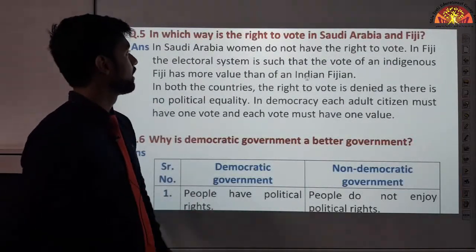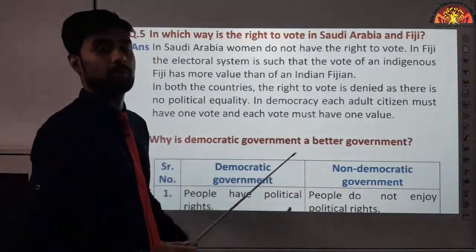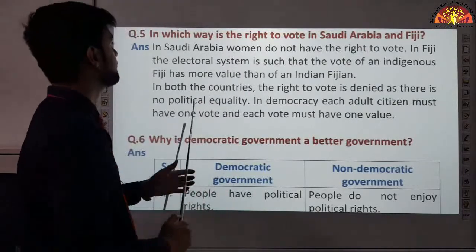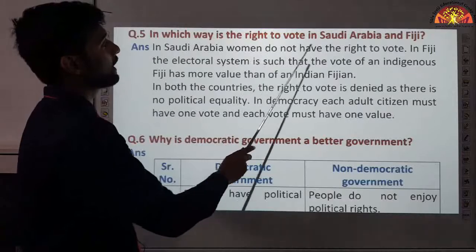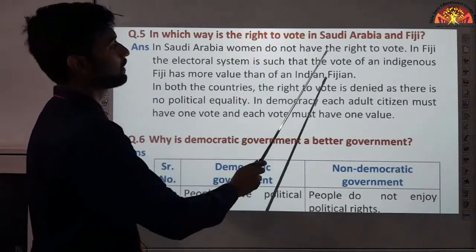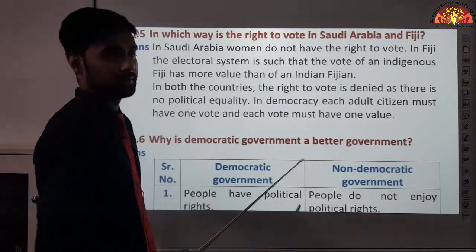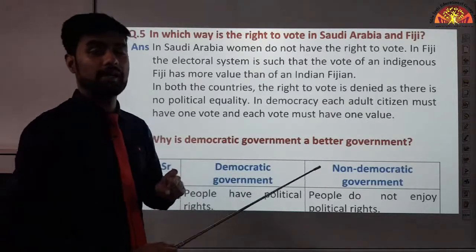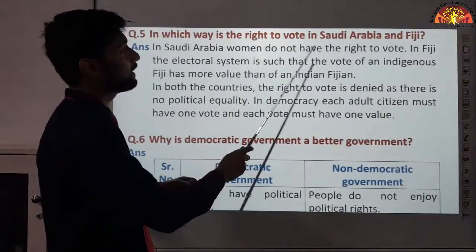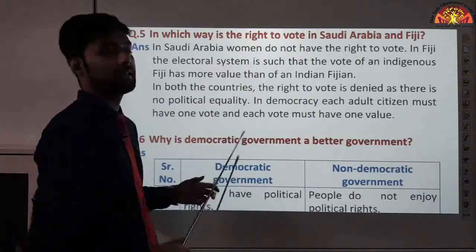Next question, in which way is the right to vote denied in Saudi Arabia and Fiji? For both the countries, it is asking what is wrong with the right to vote there, okay? Let's see, in Saudi Arabia, women do not have the right to vote, okay? In Fiji, the electoral system is such that the vote of an indigenous Fijian has more value than of an Indian Fijian. Now, as I just told you, in a democratic government, what happens? Every person has the right to vote, but in Saudi Arabia, women didn't have the right to vote, they do now, but there was a time when they did not have the right to vote.